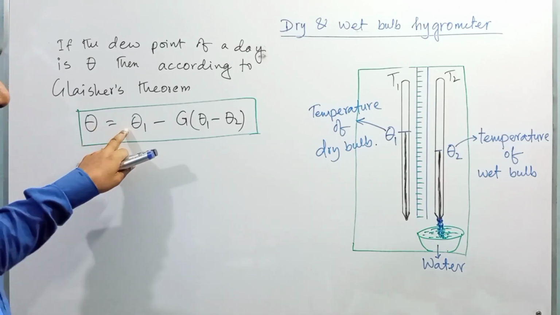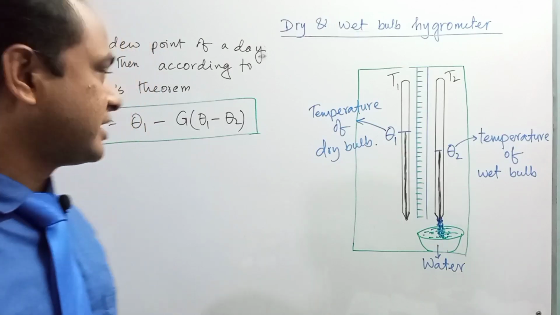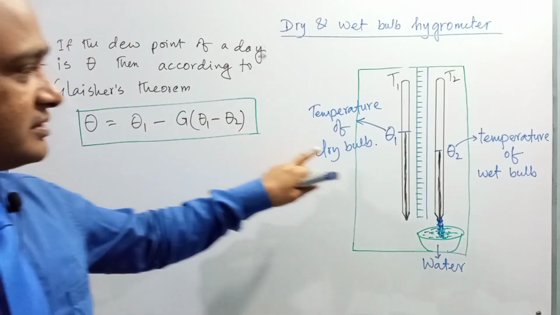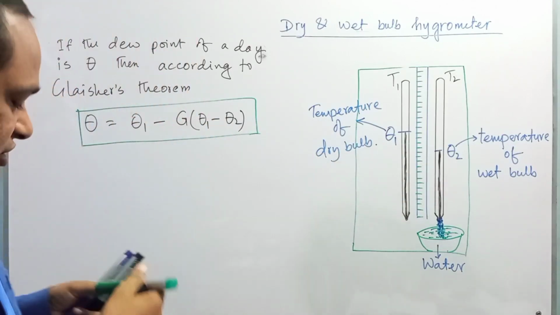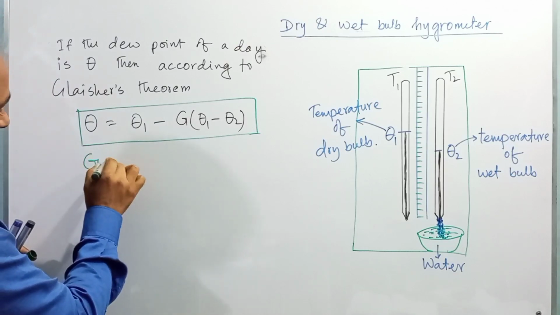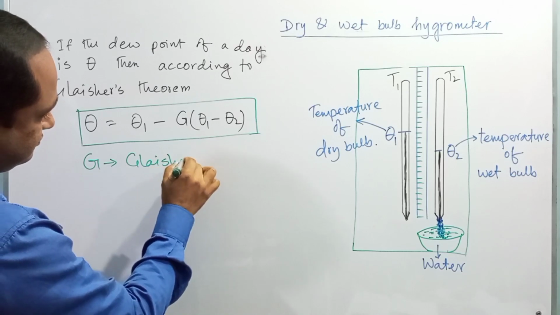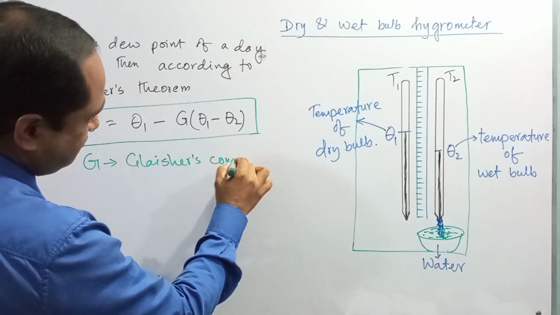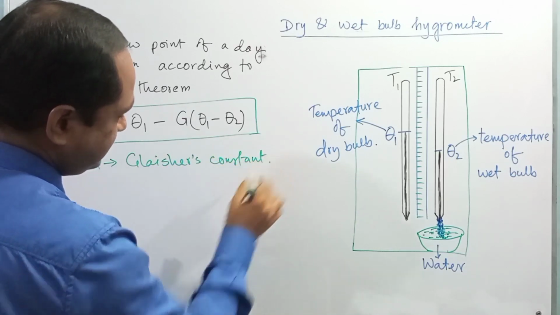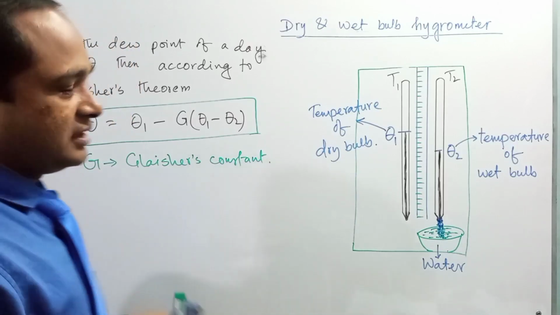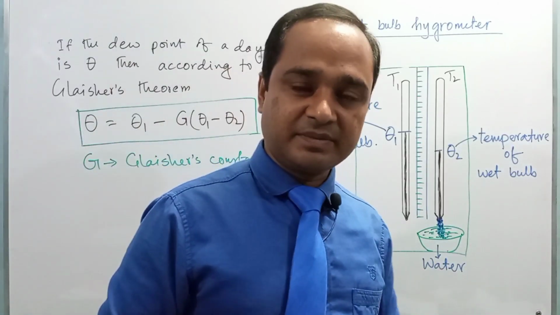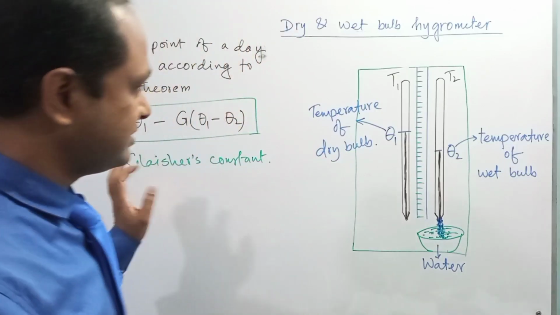Here, theta 1 is the temperature of the dry bulb, theta 2 is the temperature of the wet bulb, and G is known as the Glaisher constant. Right? And the value of G is different at different temperatures. The value of G is given in the question.